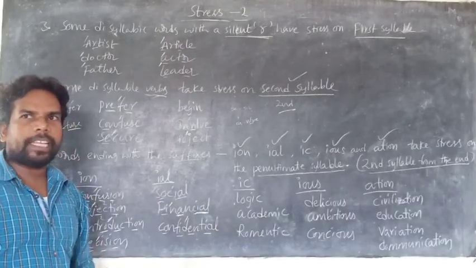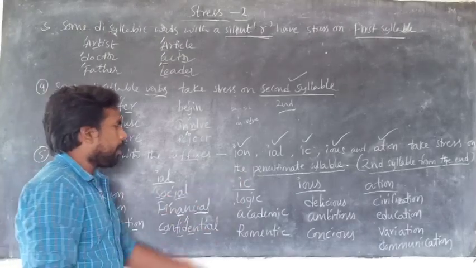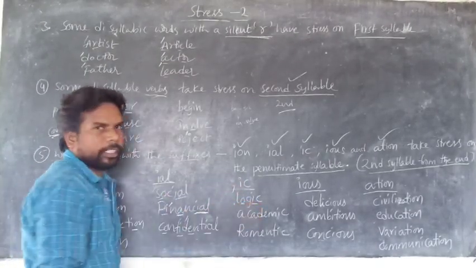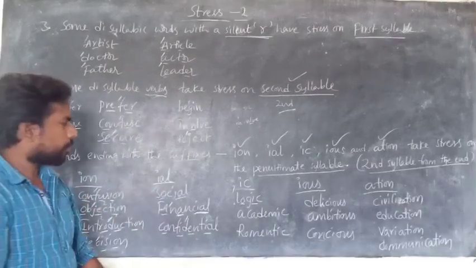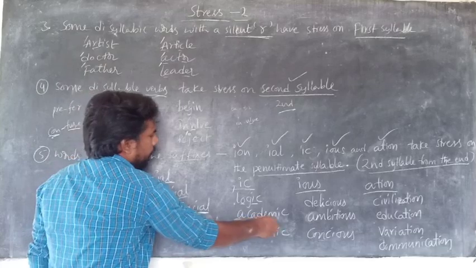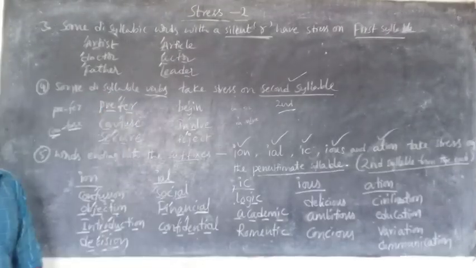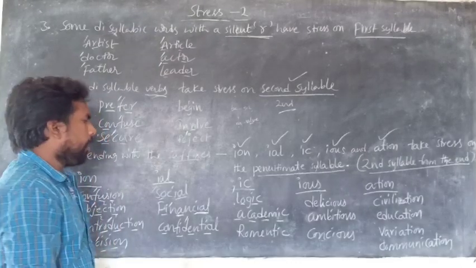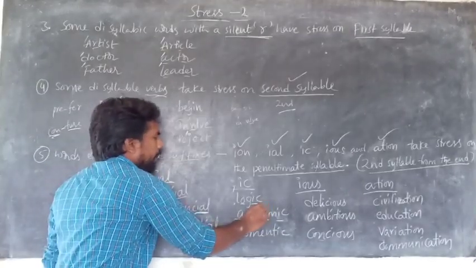A word ending with IC takes stress on the second syllable from the end. Logic, it's also only 2 syllables. Academic: how many syllables are there? 4 syllables. Here, the second syllable from the end is D.